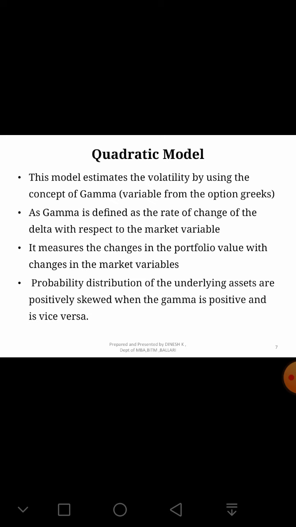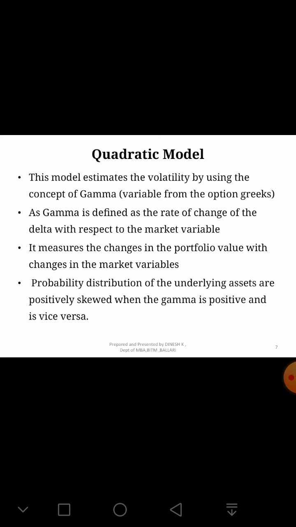Okay. Then look at the quadratic model. The quadratic model focuses on the concept of gamma, as we will remember from the option Greeks.